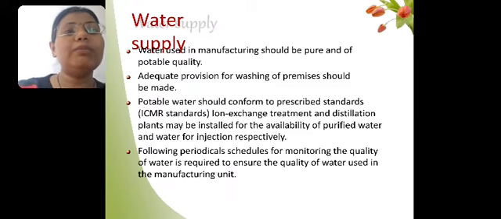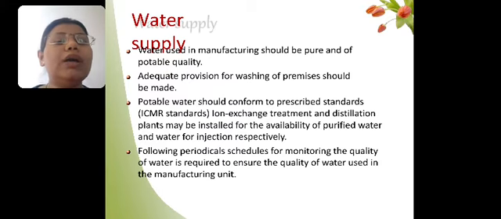Then water supply is a very important thing, because we are using water in our manufacturing process. So while selecting the site for the manufacturing area, we have seen that there should be a proper water supply. Then the second thing, manufacturing requires pure and potable water. So water quality control testing should be there, so that we are confirmed that this water is safe for the manufacturing. Then there should be a separate provision of water which will be required for the cleaning and washing of the premises as well as equipment.